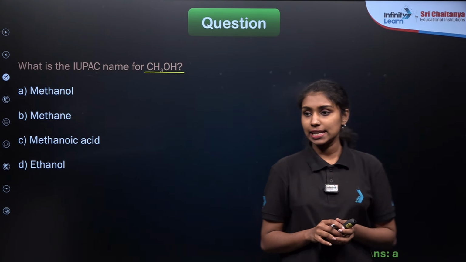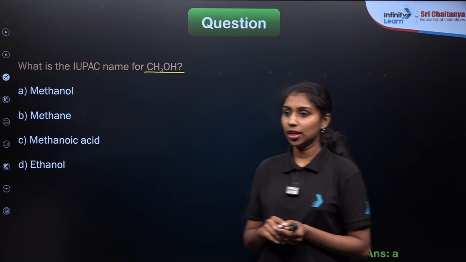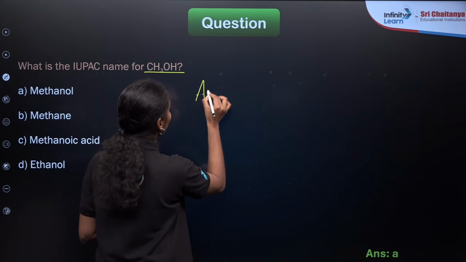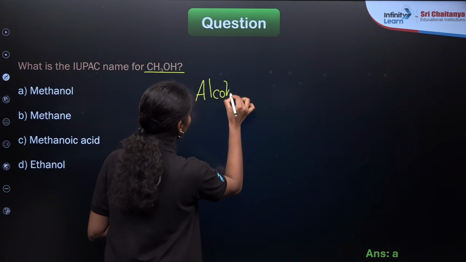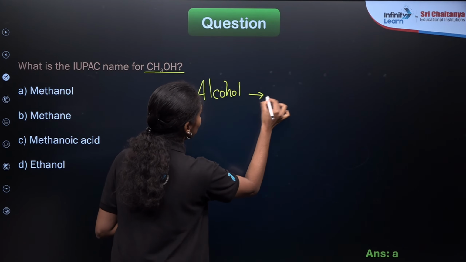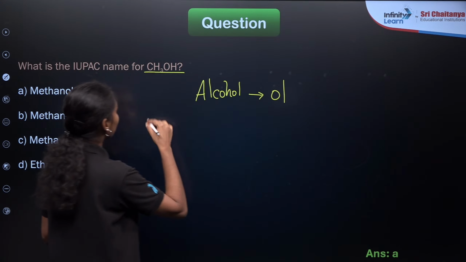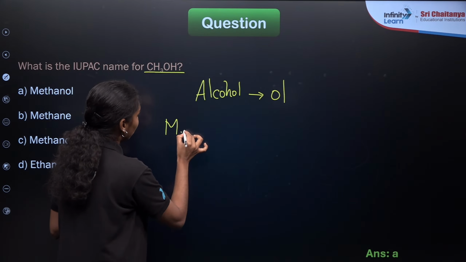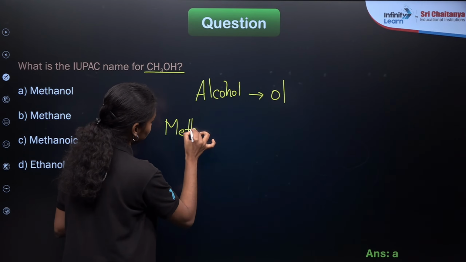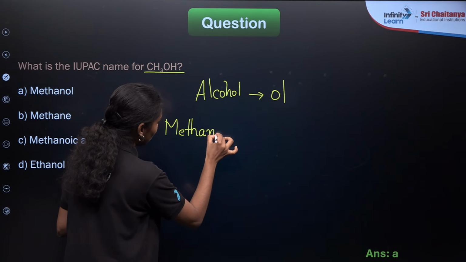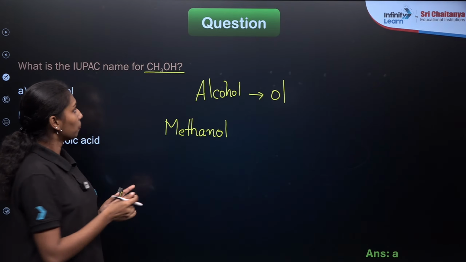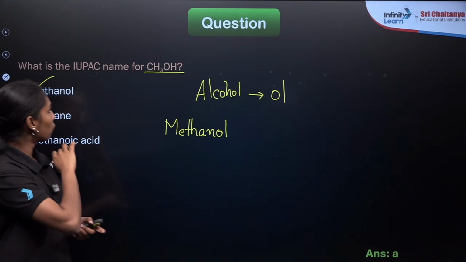Option A is the correct answer here. That is methanol, right? OH means it is the hydroxy group or alcohol group. If any compound contains OH as the functional group, their suffix will be OL, right? There is only one carbon atom present here, so the word root will be meth. Now the name of this compound will be methanol, right? Methane plus OL suffix. So it will be methanol. So option A will be the correct answer for this question.